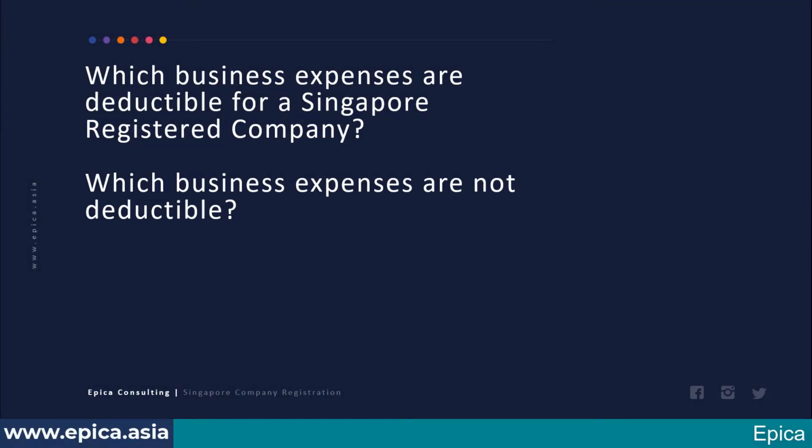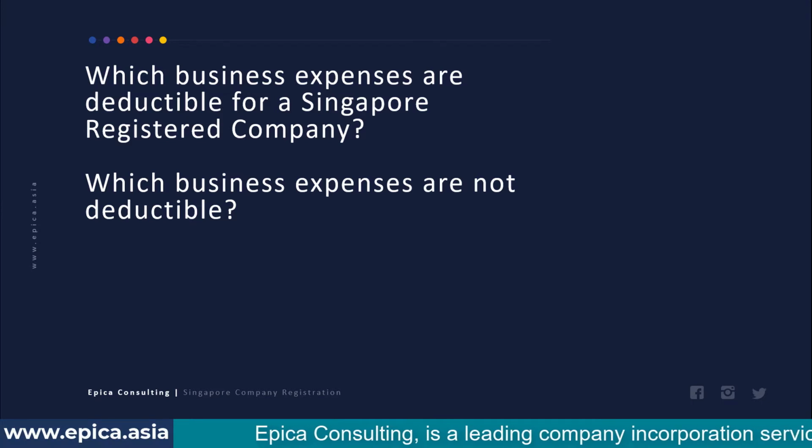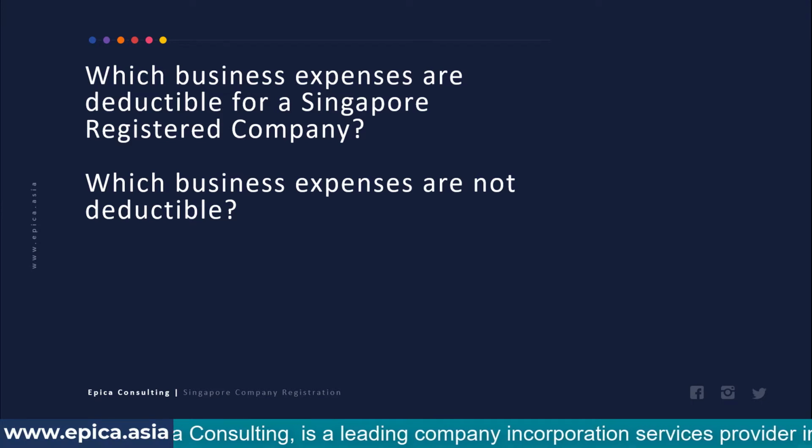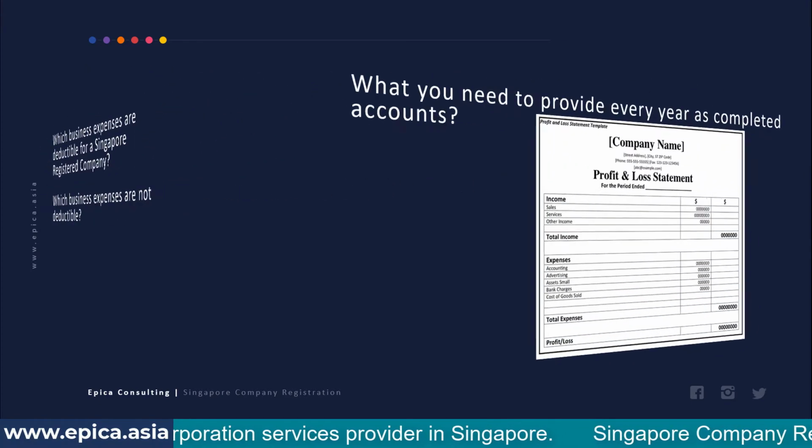The question for this presentation is which business expenses are deductible for a Singapore registered company. So deductible means at the time of reporting its profit and loss account for tax and ACRA purposes. And which business expenses are not deductible. So let's have a look.